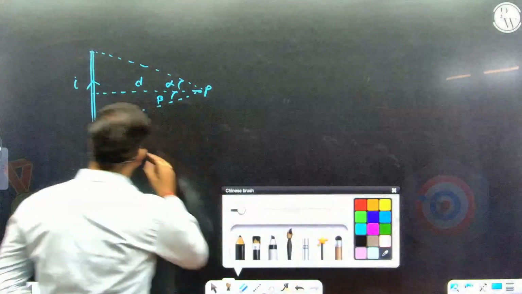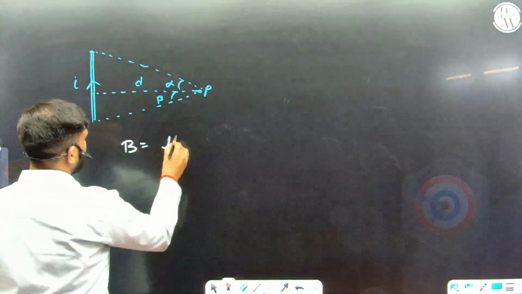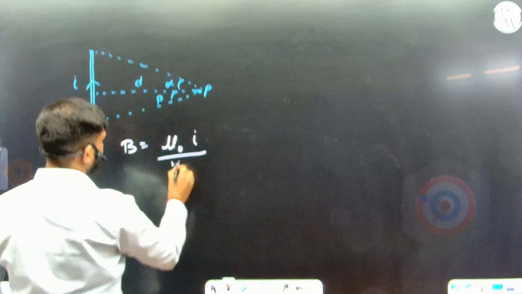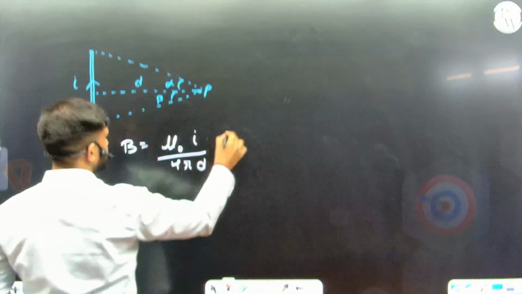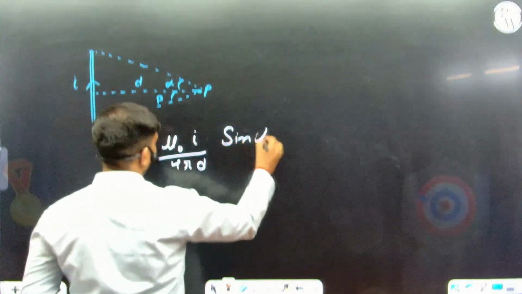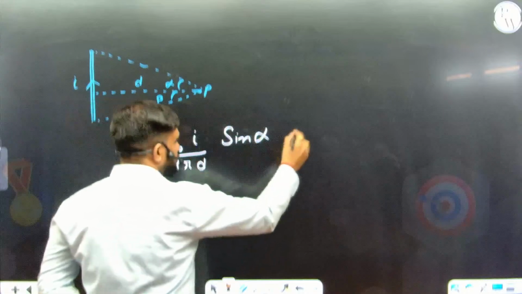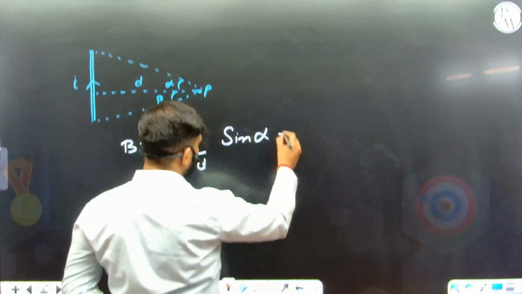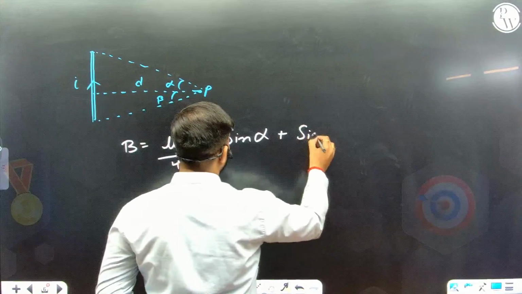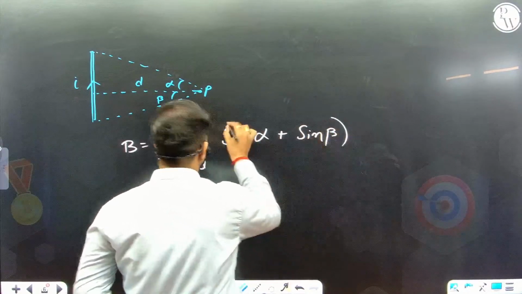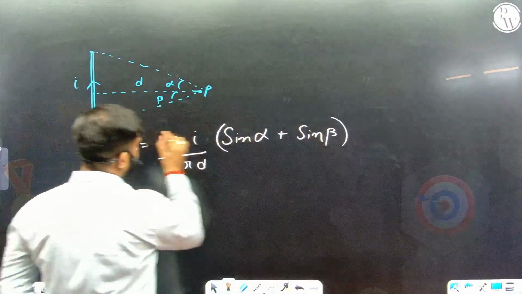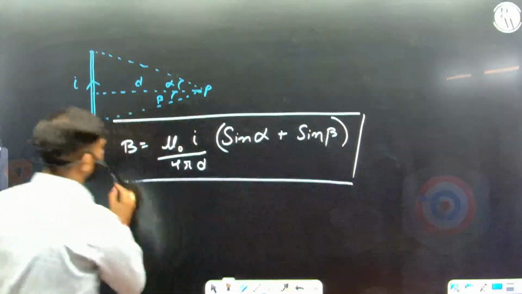Carries the current I. So magnetic field I got as mu naught I by 4 pi d distance, sine of alpha, if I put alpha, and minus of sine of minus beta, which will get me the plus sign. So plus sine beta. And this is the net magnetic field. So you got the formula.